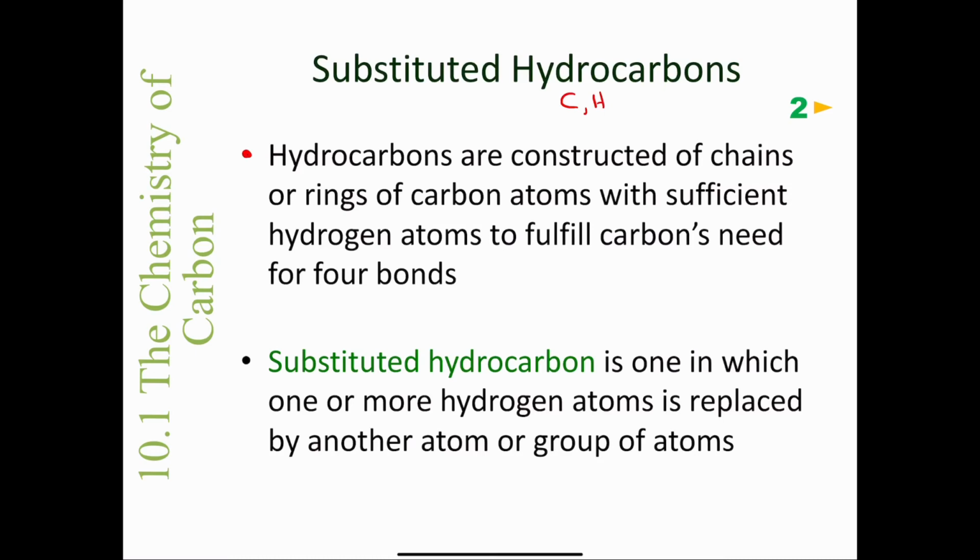So this is one of the mantras of organic chemistry, that carbon always forms 4 bonds. And a substituted hydrocarbon is one in which one or more of the hydrogen atoms is replaced by another atom or a group of atoms. So we're going to take a look at some examples of that.